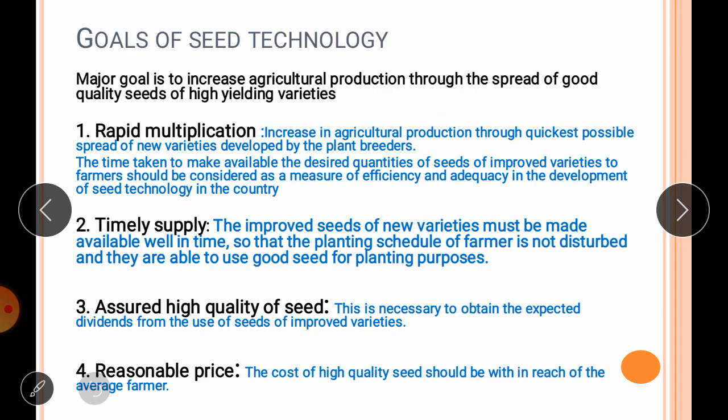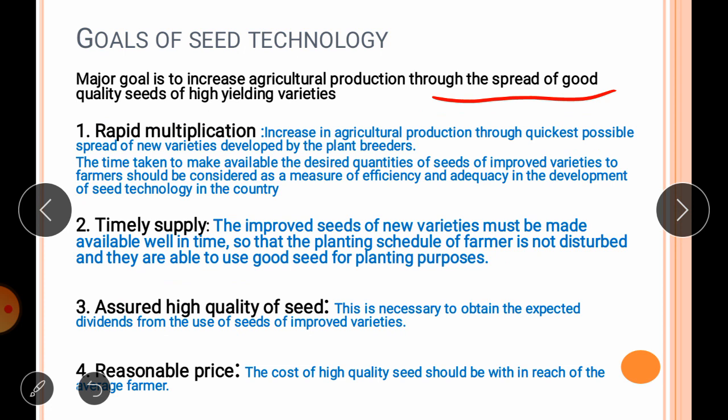The next point is goals of seed technology. The major goal of seed technology is to increase agriculture production through the spread of good quality seeds of high yielding varieties. So the first goal is rapid multiplication: increase in agriculture production through the quickest possible spread of new varieties developed by the plant breeder.